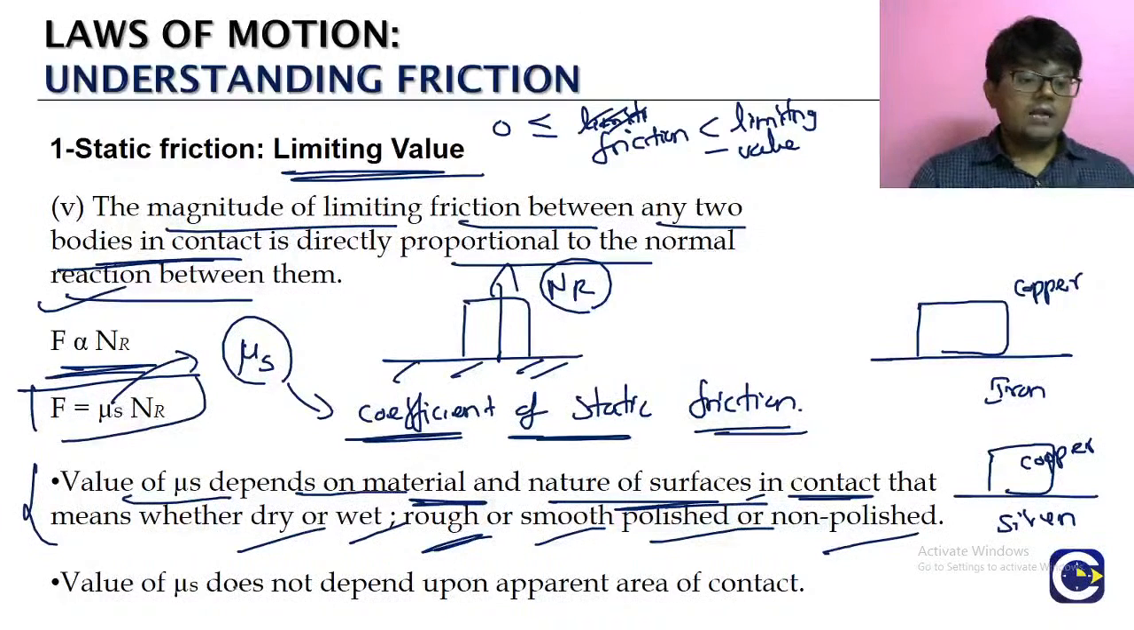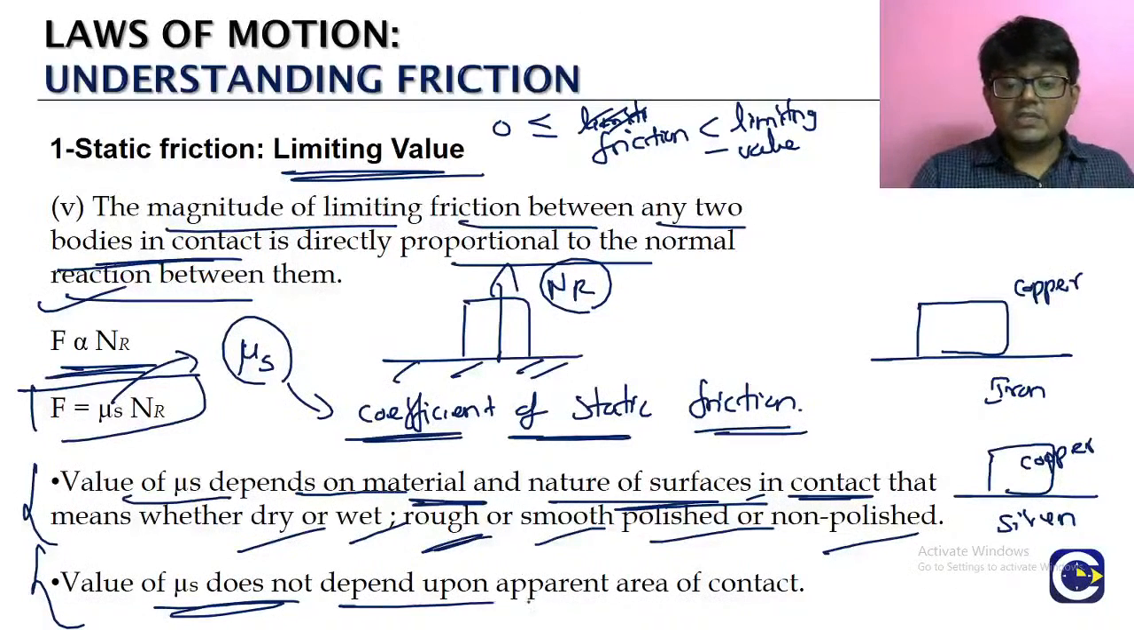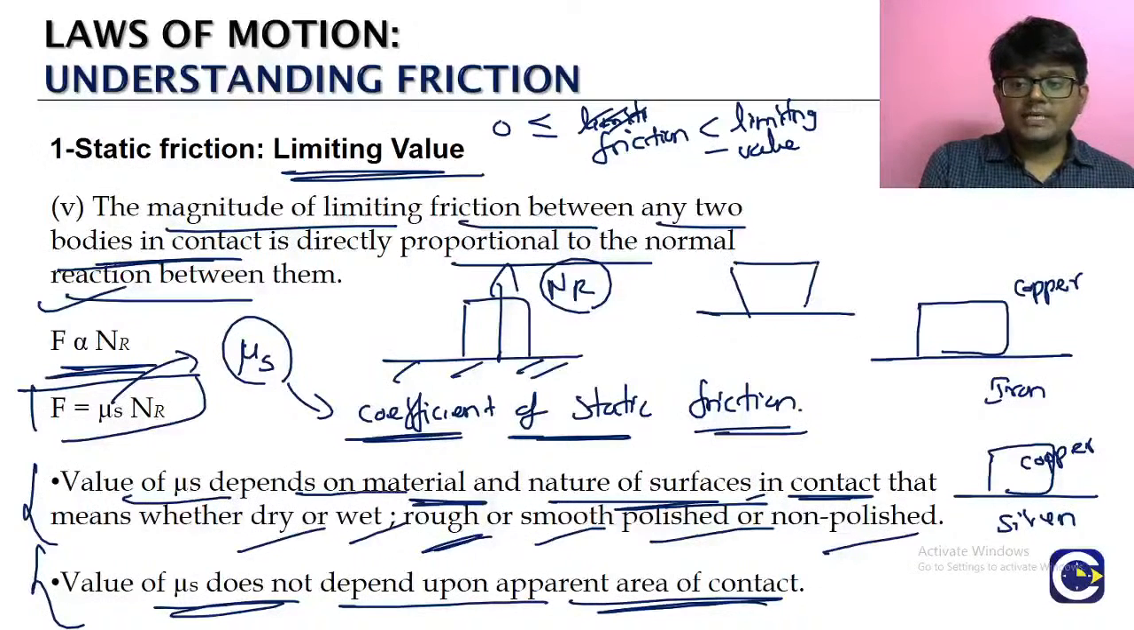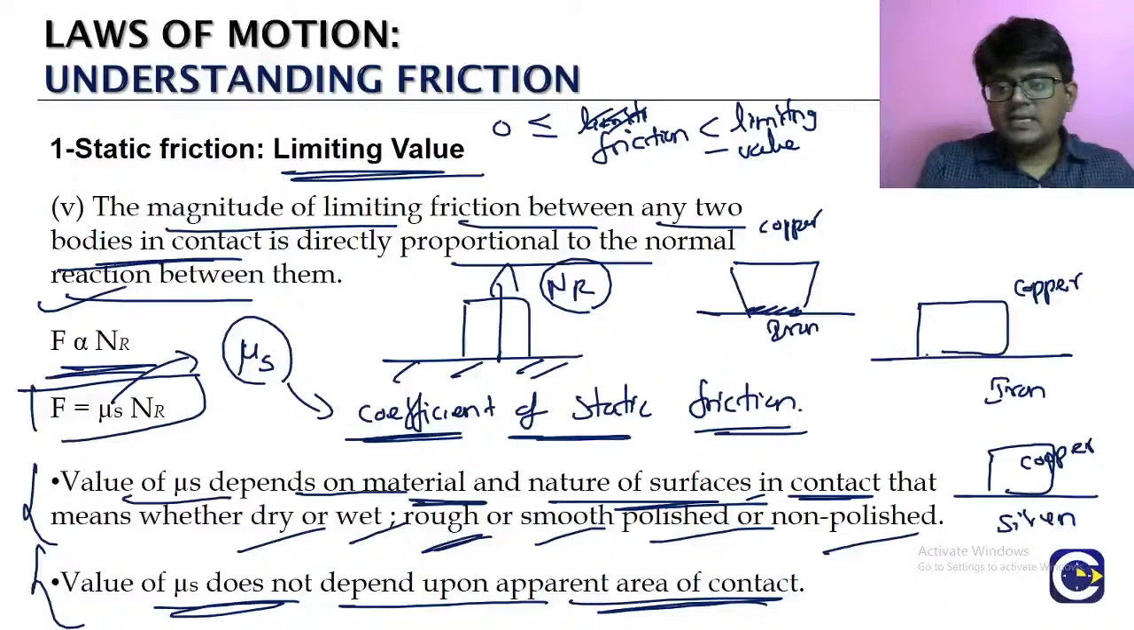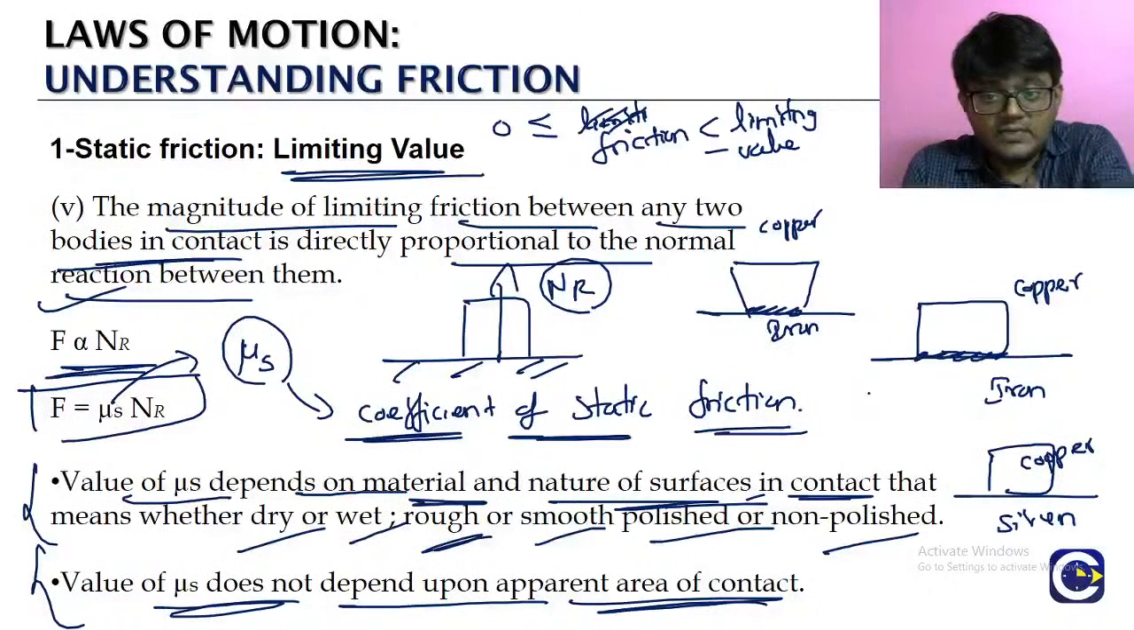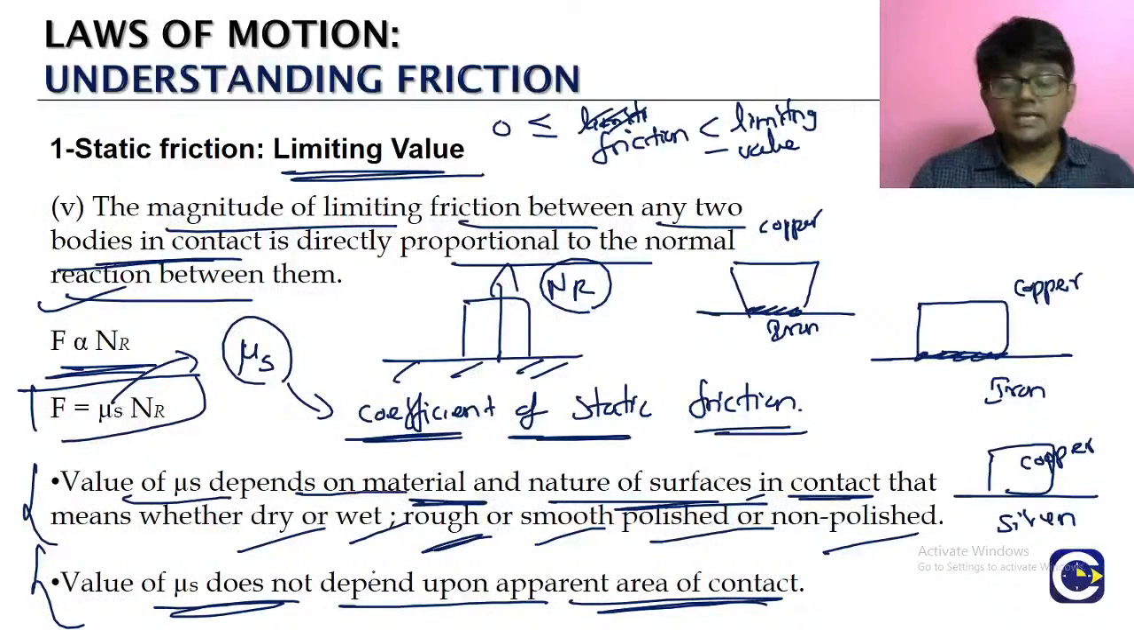Okay? And one more thing, this coefficient of static friction is not going to depend upon the area of contact. Take, for example, a copper object with iron below it. Here the surface area of contact seems smaller, and here we get a feeling that the surface area is more. But the mu s value does not depend upon the apparent area of contact. It does not depend upon the apparent area of contact.